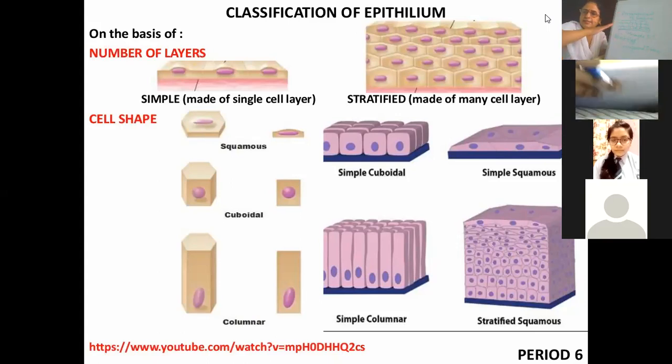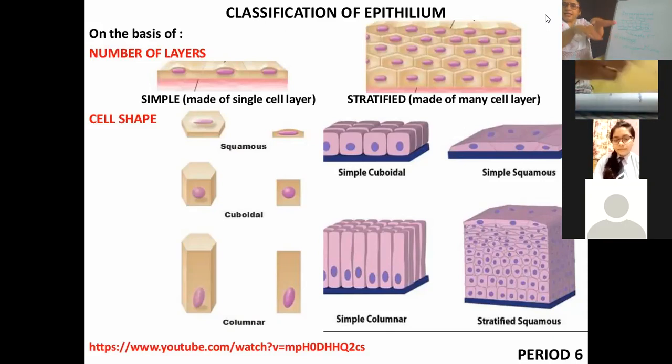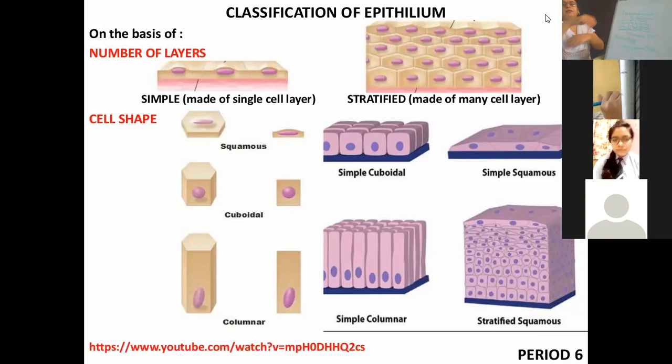If the cells are present in a single flat layer, it is called simple. But if the cells are arranged layer by layer, lying on the basement membrane, then it is called stratified. Am I clear on this point?